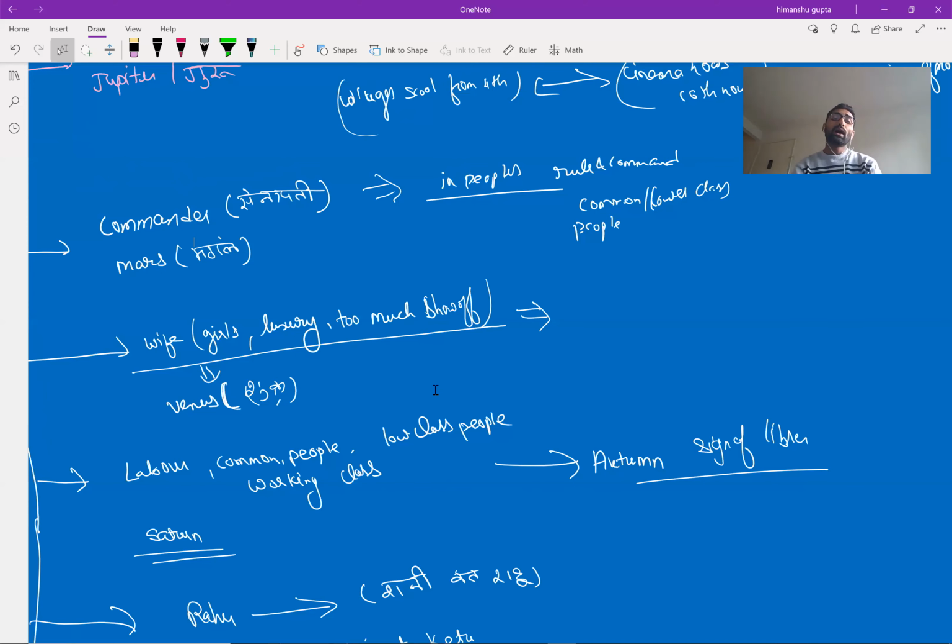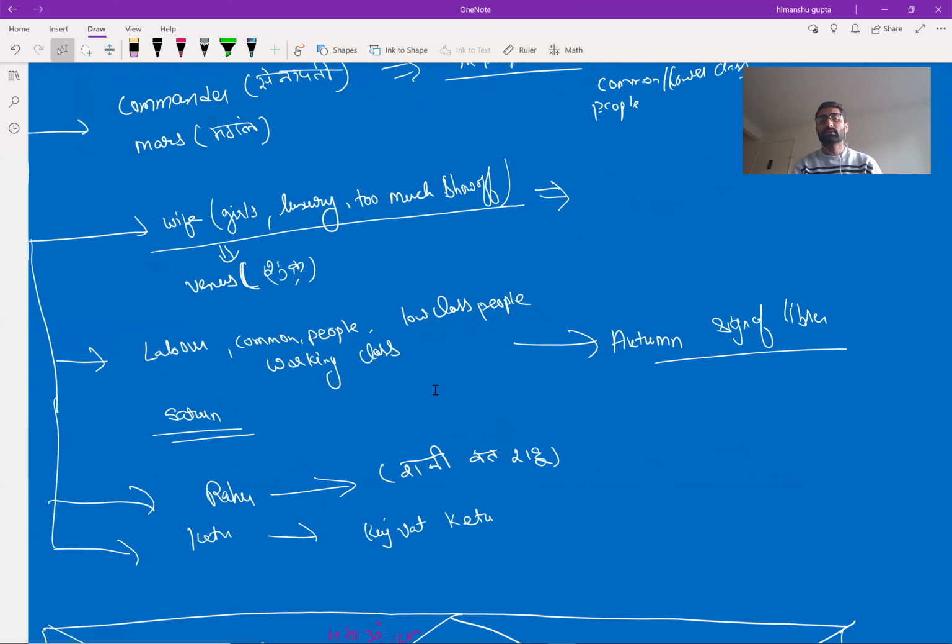luxurious things. The next is Saturn. Saturn shows the labor class, the common people, the working class, the low class. Saturn is always debilitated in Aries sign. Why debilitated in Aries sign? As we know, Aries is ruled by Mars, which is the commander. So Saturn, being the soldier who works under the commander, or the lower class people ruled by the commander, the servant will not feel good in the house of its master.